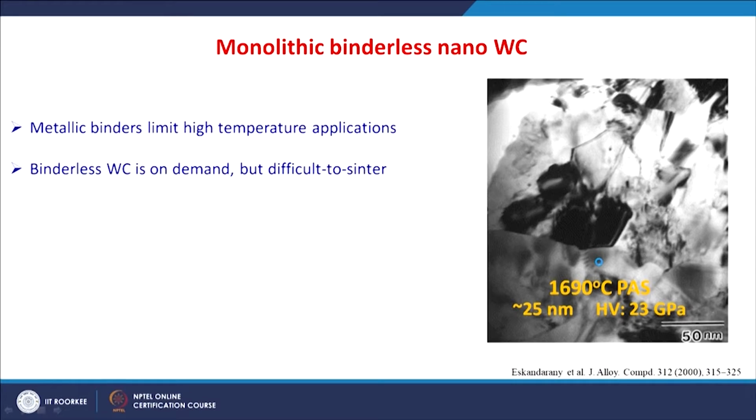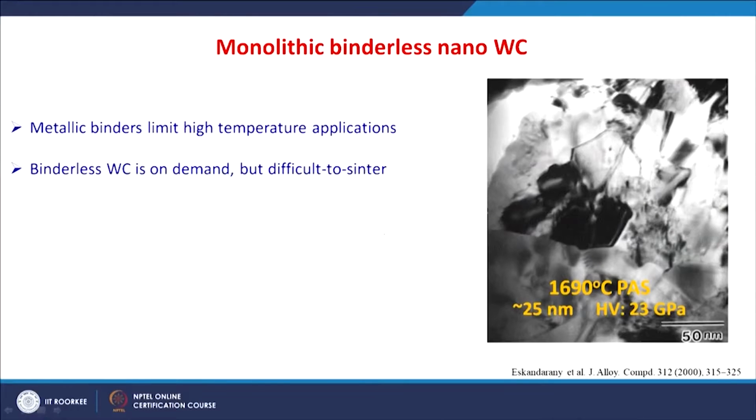So, this is a binderless nano tungsten carbide ceramic. As you know, tungsten carbide sintering is very difficult because of its high melting point and very low diffusion coefficient due to the strong covalent bonding, right.